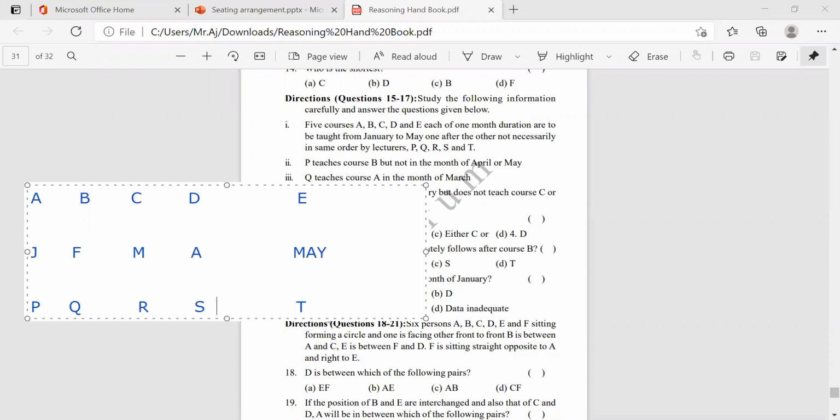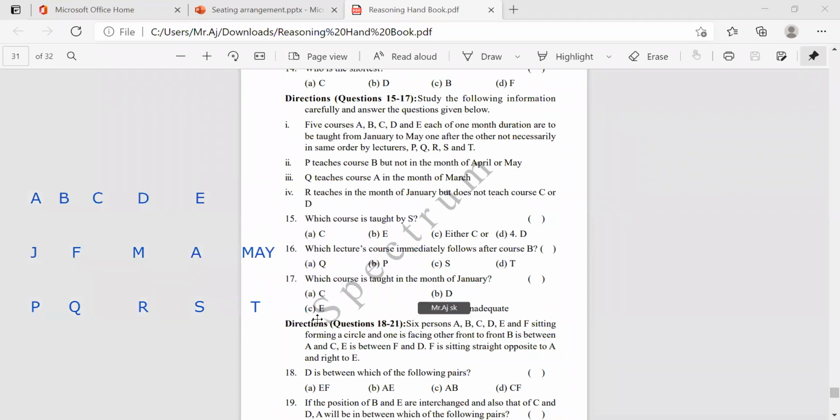Sorry for this. We need to understand this. We don't have a blackboard, so now this is here: A, B, C, D, E, and January, February, March, April, May. What are they saying in the first statement? Can you read this one? Is it clear?